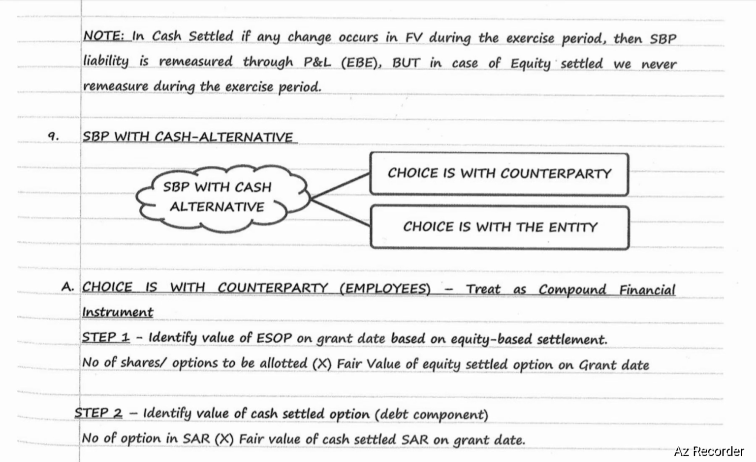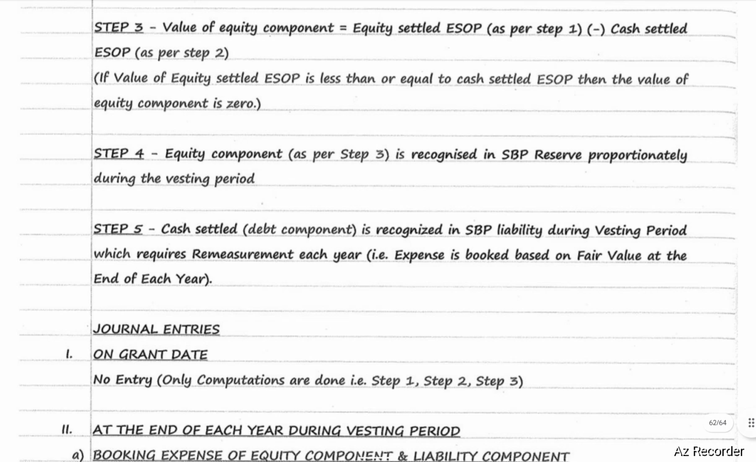Step number 1, identify value of ESOP on grant date based on equity based settlement, that equals to number of shares or options to be allotted into fair value of equity settled option on grant date. Step number 2, identify value of cash settled option, that is debt component, number of options in SAR into fair value of cash settled SAR on grant date. Step number 3, value of equity component. Equity settled ESOP as per step number 1 less cash settled ESOP as per step number 2, we will get value of equity component. If the value of equity settled ESOP is less than or equals to cash settled ESOP, then value of equity component is 0.